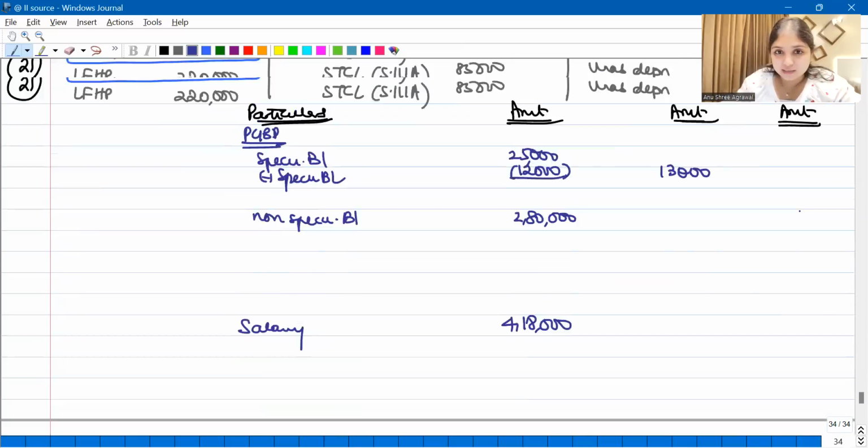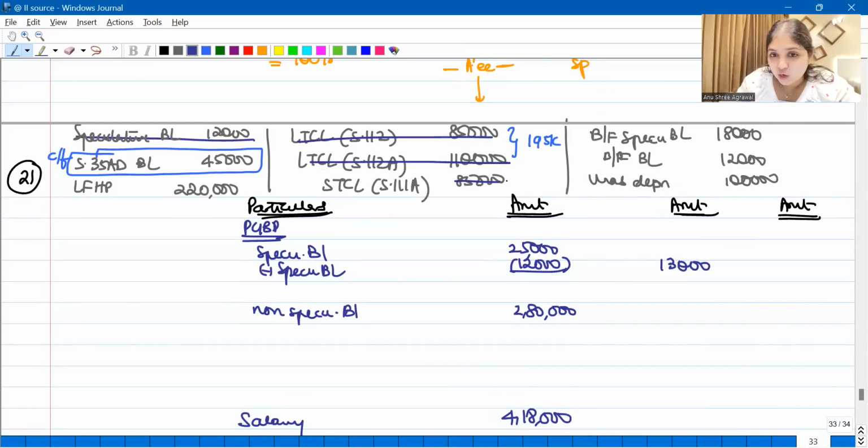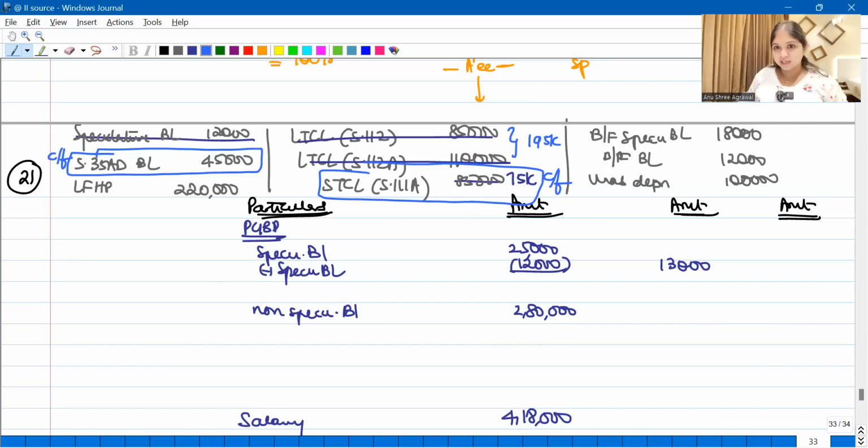So capital gains are 0. I still have STCL of how much? I still have STCL of 75,000. Don't you think I can conclude over here itself that this has to be carried forward, because this can be adjusted only against STCG and LTCG, and I have exhausted my STCG and LTCG. So this definitely has to be carried forward.